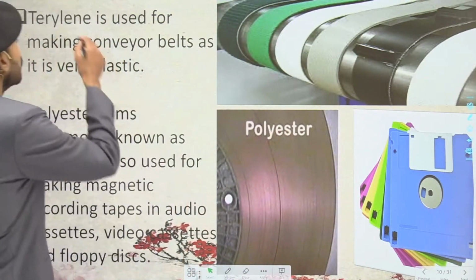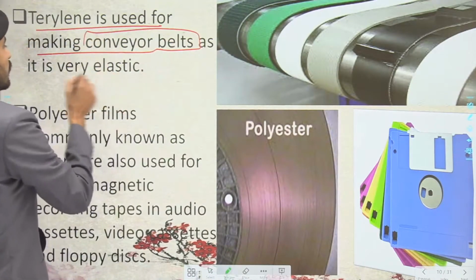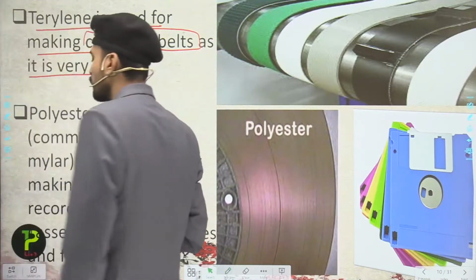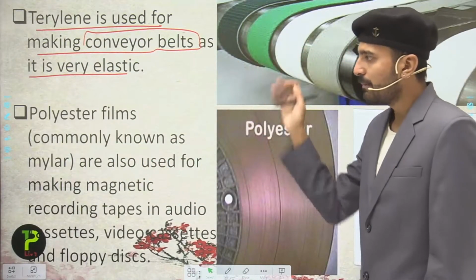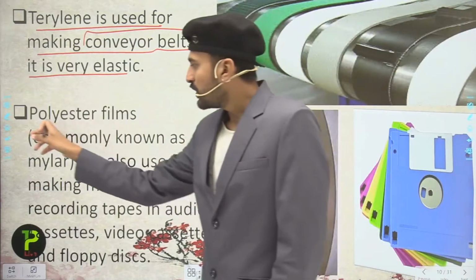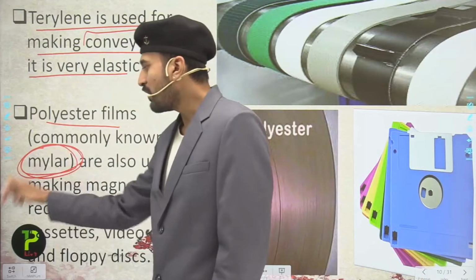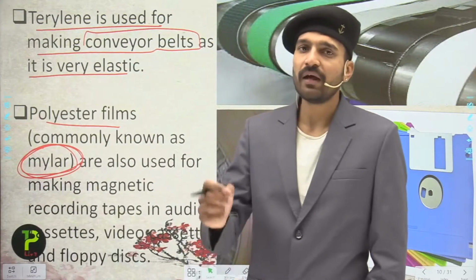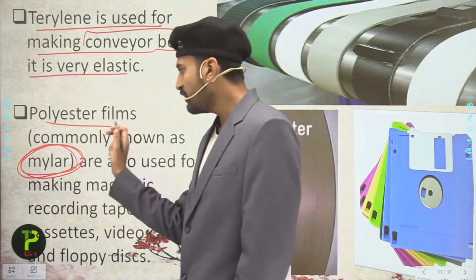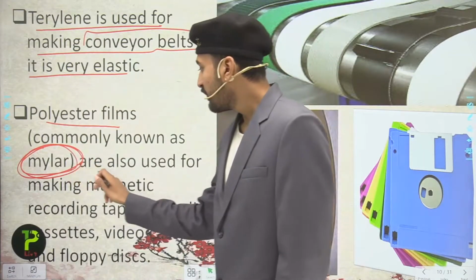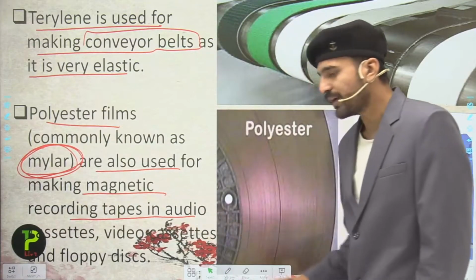So here terylene is used for making conveyor belts and is very elastic. Since it is very elastic in nature, it is also used in making conveyor belts. Polyester films are commonly known as mylar. So here, students, you have another name for polyester, that is mylar. They are used for making the magnetic recording tapes in audio cassettes.